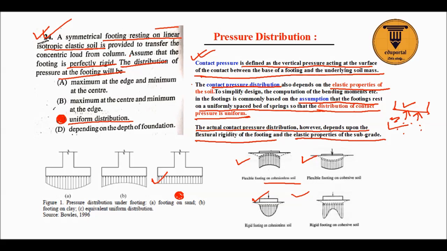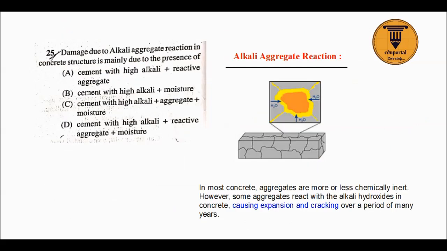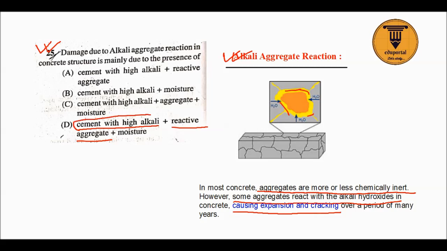Okay, so now another question is damage due to alkali aggregate reaction. Now see, aggregates are more or less chemically inert. But some aggregates react with alkali hydroxide, causing expansion and cracking. Because of the expansion there will be cracking of concrete, that is due to alkali aggregate reaction. Why does this occur? This occurs when the cement has high alkali and there is reactive aggregate. If the aggregates are inert, then there will not be any reaction, but the cement should have high alkali and there should be reactive aggregate and moisture. In that case the alkali aggregate reaction will be there.